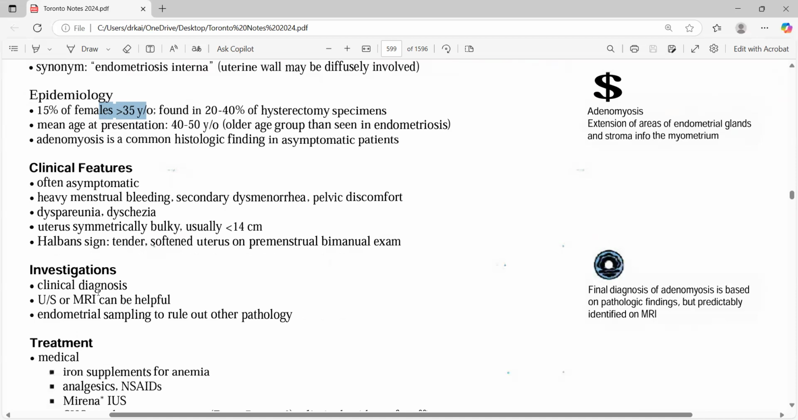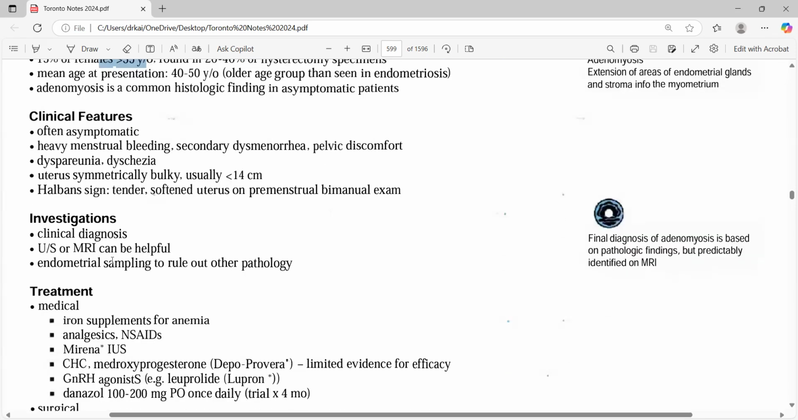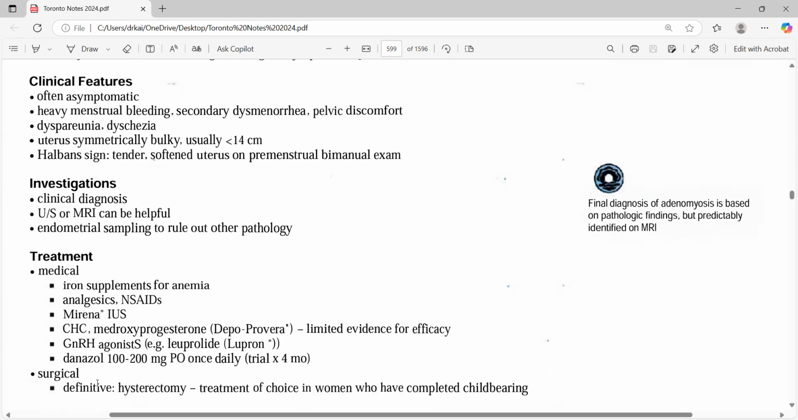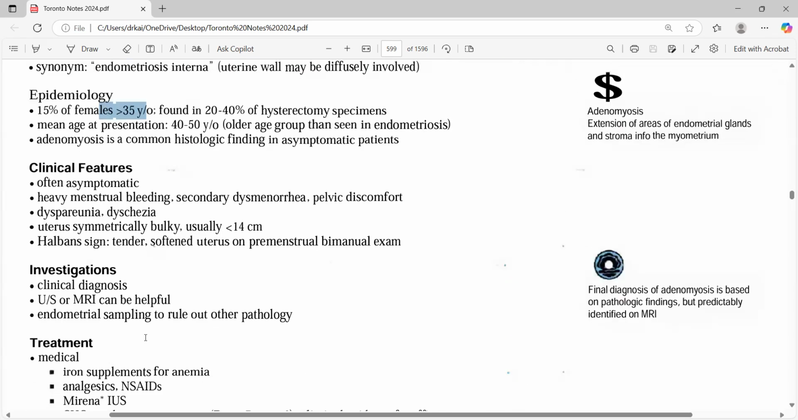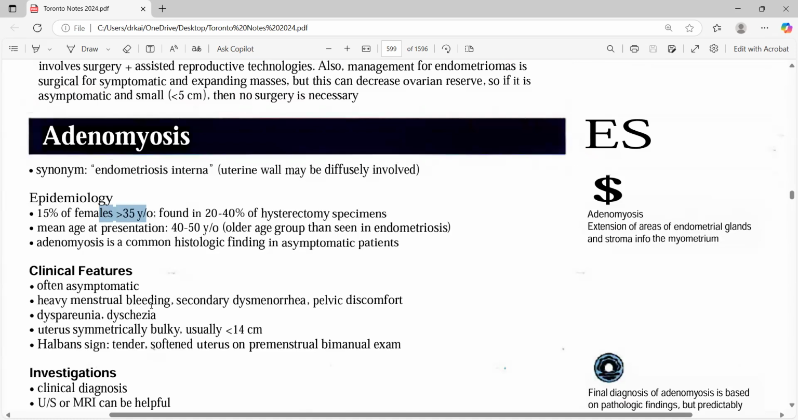So regardless of anything, this can be given and they ask you what is the next management. In that case, don't go for anything. The answer is clinical diagnosis. Final diagnosis of adenomyosis is based on pathology but is predictably identified on MRI. Then medical treatment: iron supplements, analgesics, NSAIDs, Mirena IUS, CHC, GnRH, and danazol, and then going for hysterectomy. Now, a question can be asked, what is the most important factor, or what is the most common thing that can be linked with adenomyosis, okay, or with